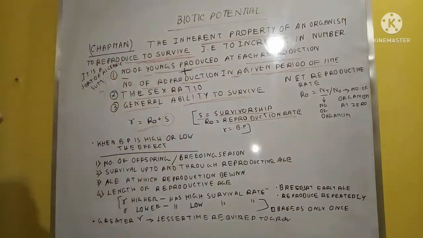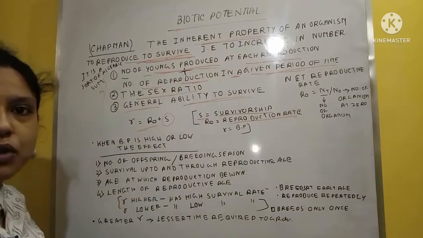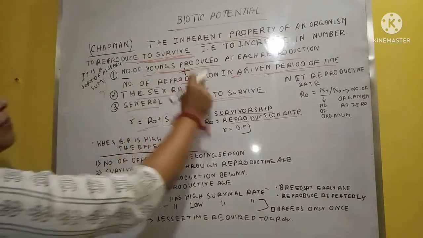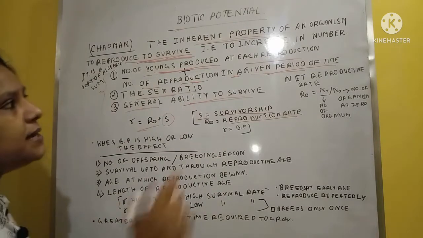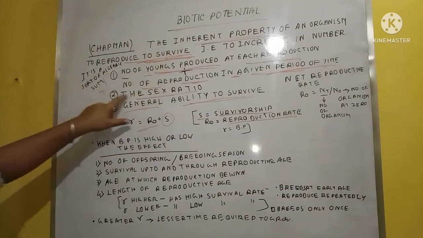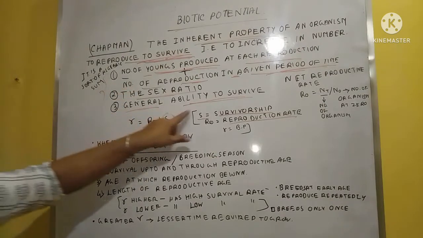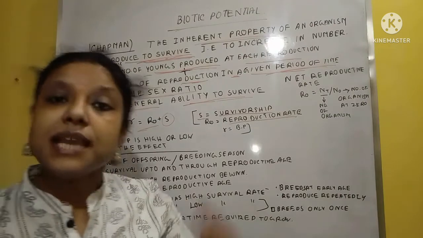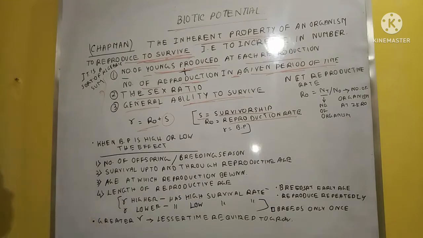It is related to how many young ones are produced at each reproduction, plus how many reproductions will occur in a period of time. These are two important factors. Another is the sex ratio, the male-female ratio, and the third is the general ability to survive, that means their capability to survive with the changing environment. These are very important factors related to the biotic potential.